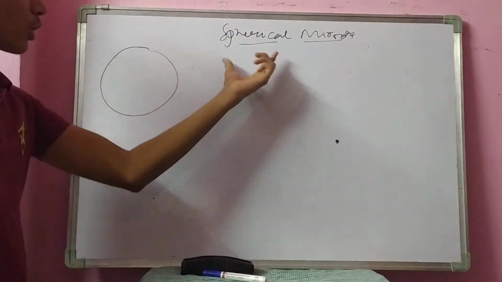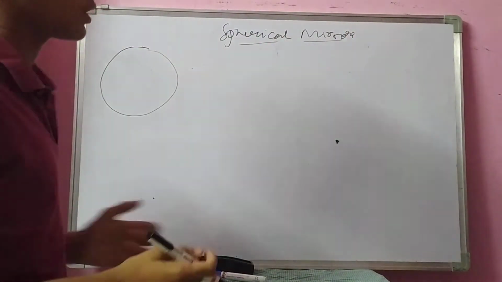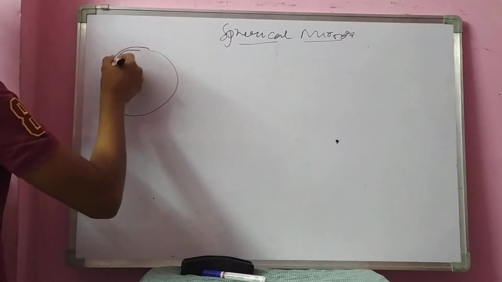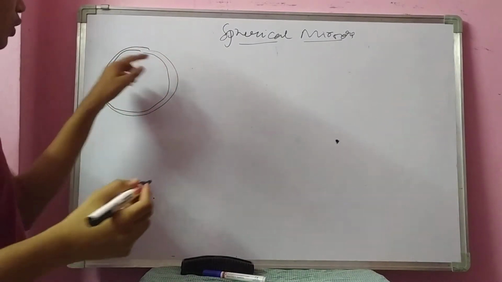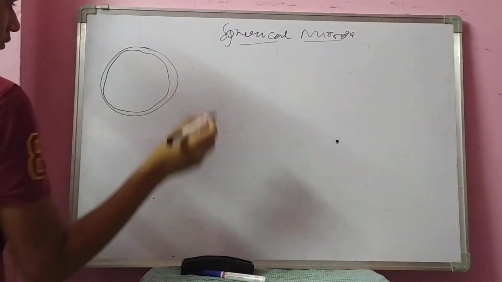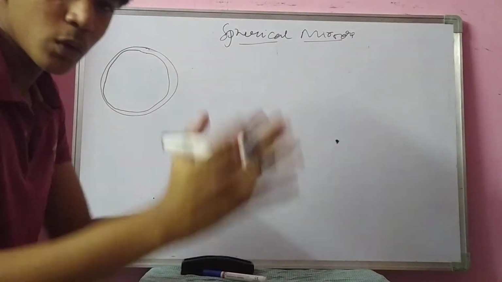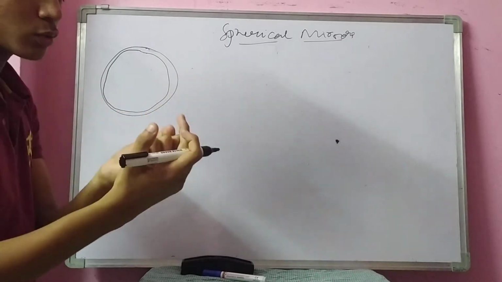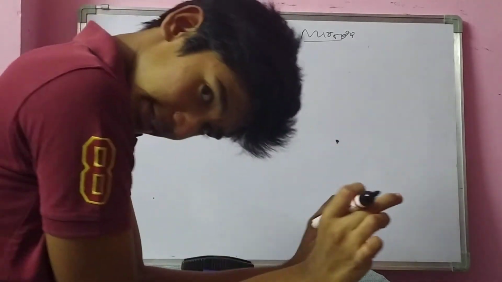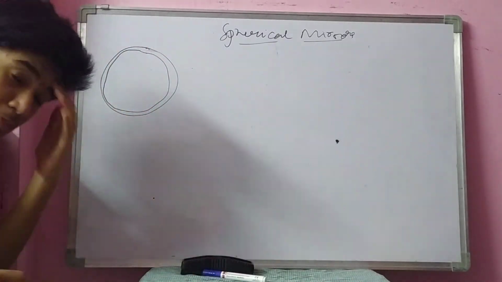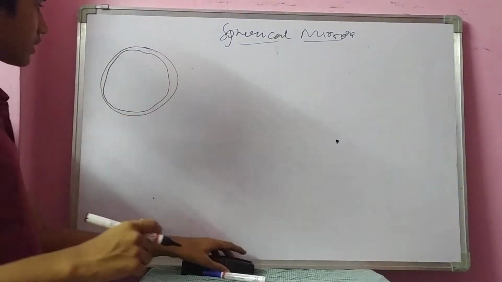Let us discuss what is the sphericality of the mirror. First, let me take a hollow sphere. Hollow sphere in the sense, inside it is totally empty and outside it is just a thin glass sphere, right? A thin glass sphere.